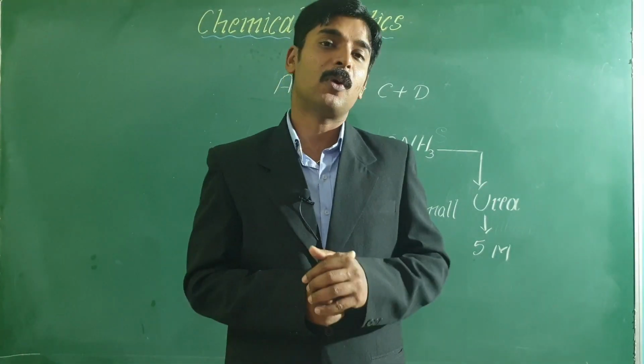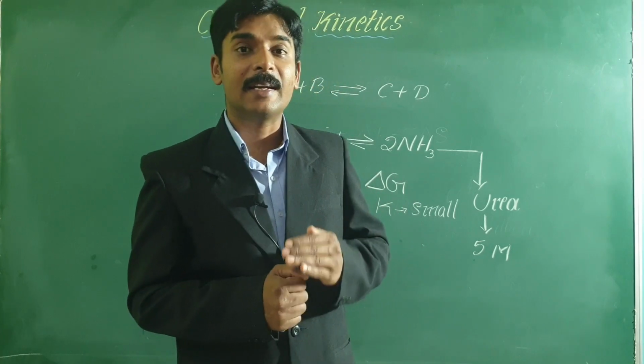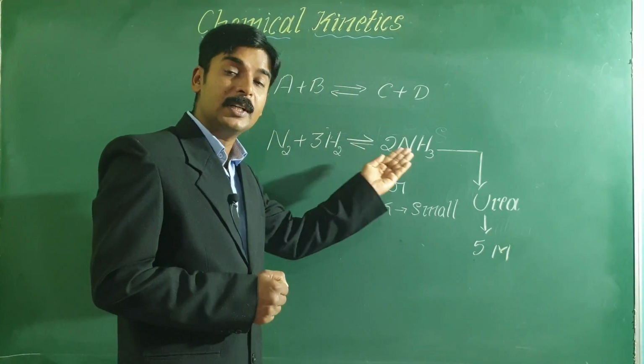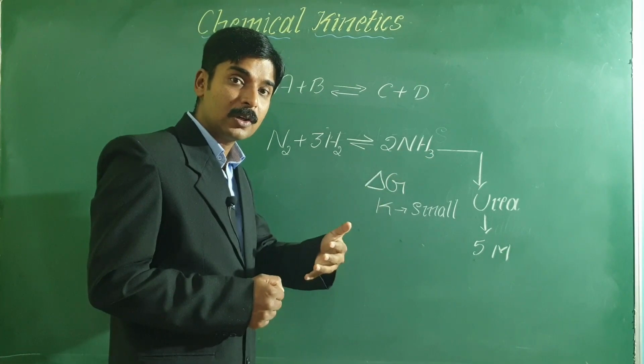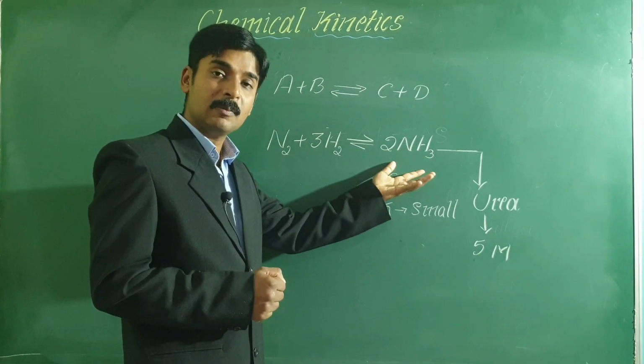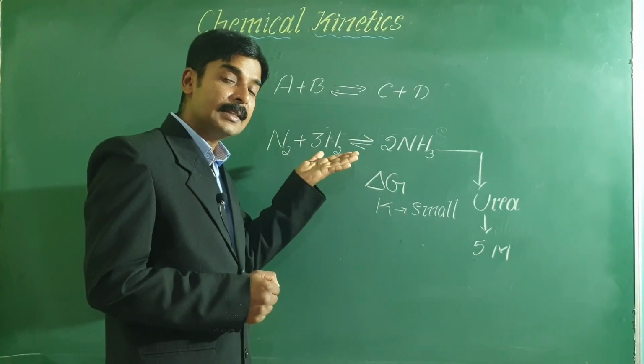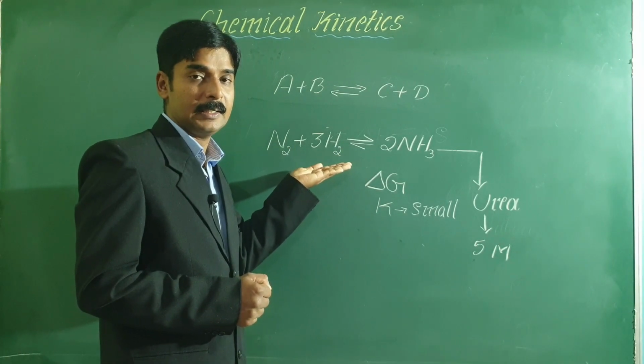It is very important to know the rate of the reaction, that is the speed of the reaction, how fast or how slow the reaction proceeds, and also the factors affecting the speed of the reaction.